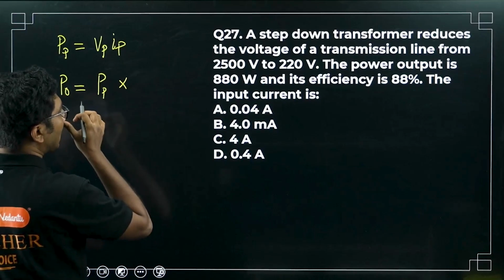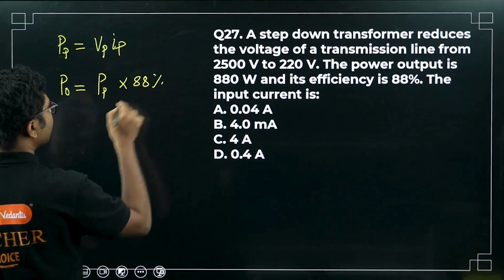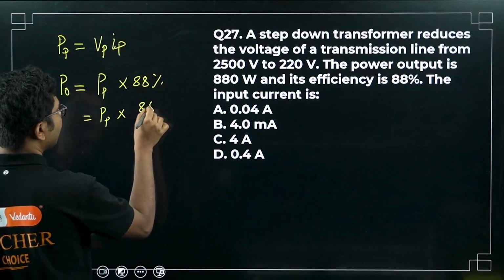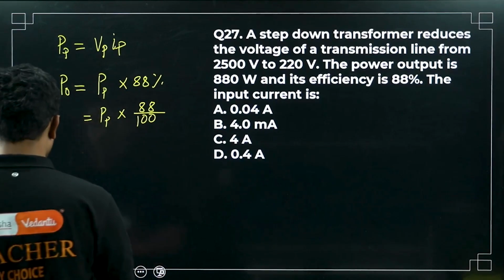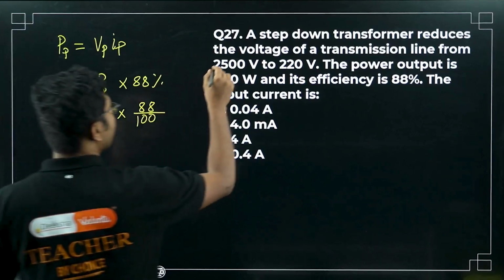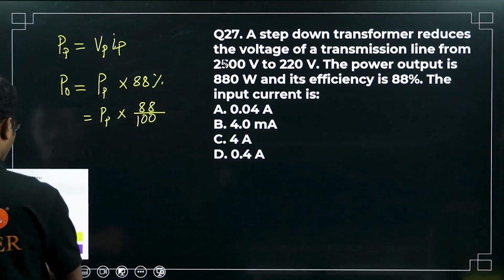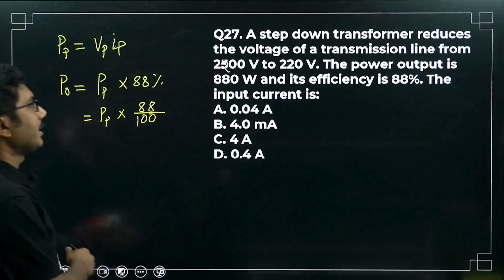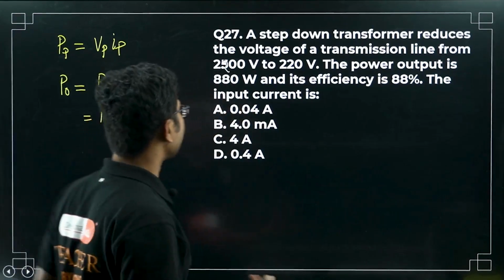Everything else we do not need. 88% means power primary times 88 divided by 100. Now there is a mistake in this question, I think. This will be 2200 volt. I hope your version is correct. Somehow my version is incorrect.